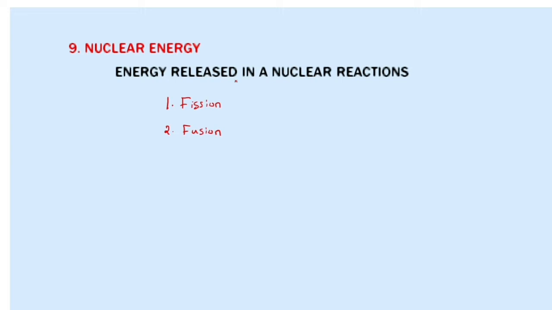Two or more lighter nuclei fuse together to form a heavier nucleus by releasing energy, and that type of reaction is called a fusion reaction. In both reactions, energy is released, and that energy is called nuclear energy.